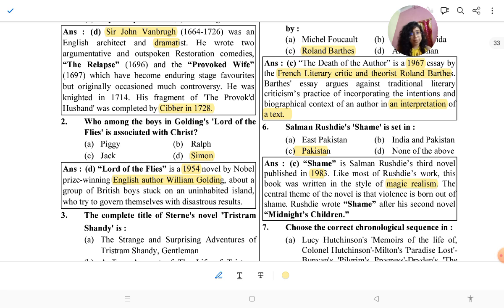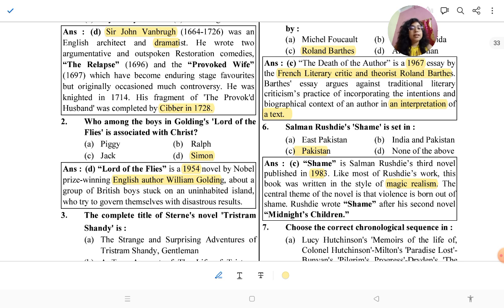So this easy question they asked: who are the writers who used magical realism in their work, and there were many options, and Salman Rushdie was also in the options. So Salman Rushdie and Gabriel Garcia Marquez will be the answer. They always used the style of magical realism.